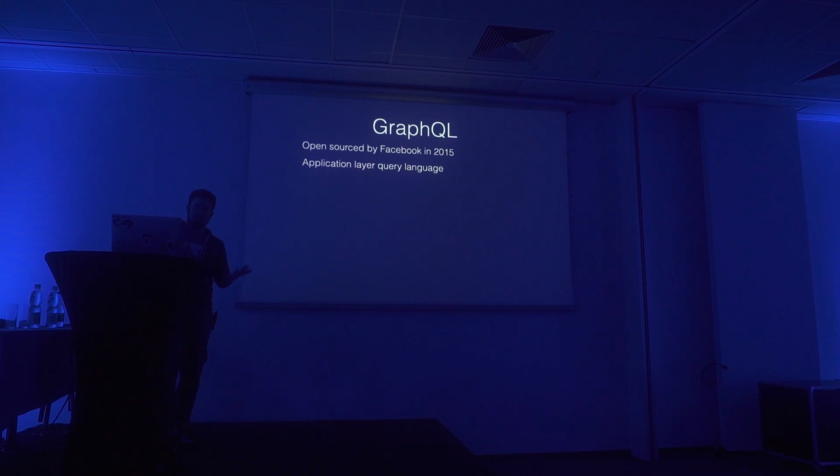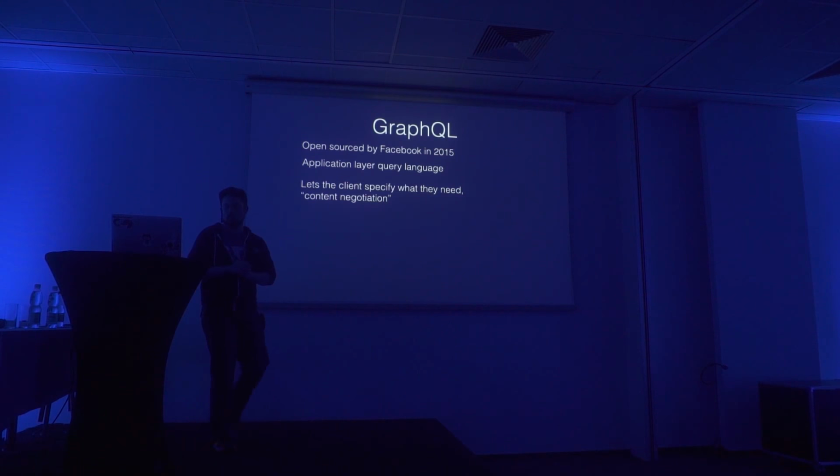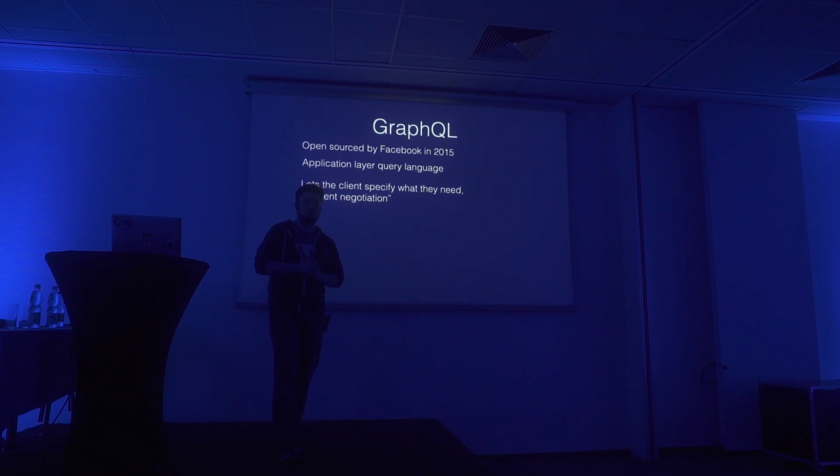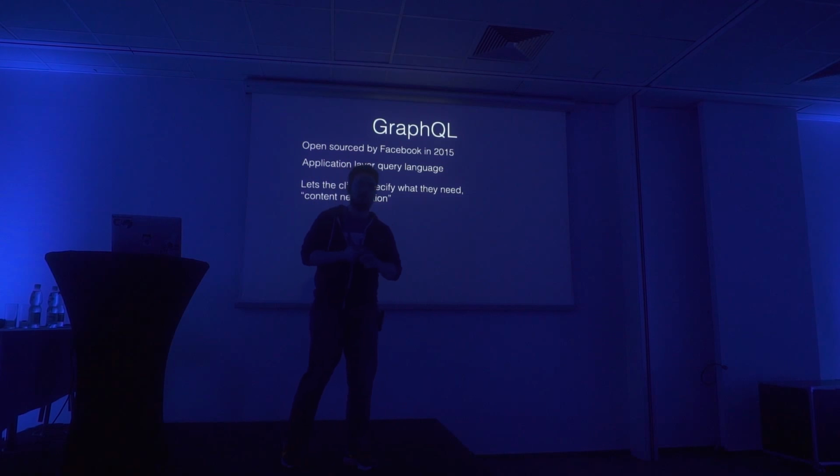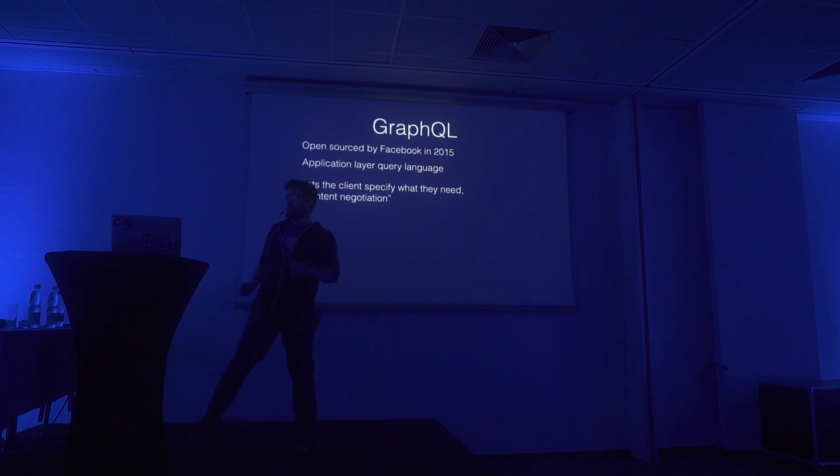Second thing is that GraphQL is really an application layer query language. That means think of it as a language, but also with a set of tools to help you out. But the most important of all is that we are talking content negotiation. We are able to target one endpoint and tell it, I just want these properties. I just want these objects. That's all I want. I'm not going to let you as a backender decide what I want, because I am writing a client and my client is awesome. Content negotiation.